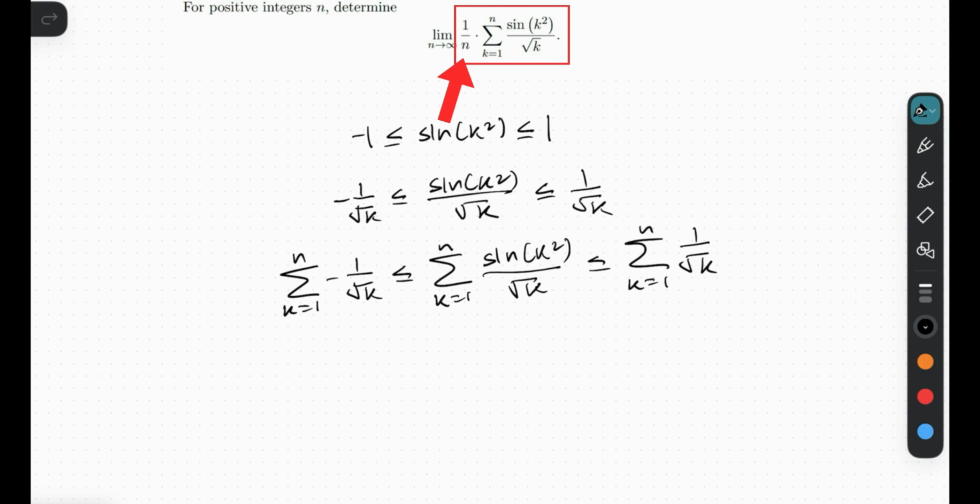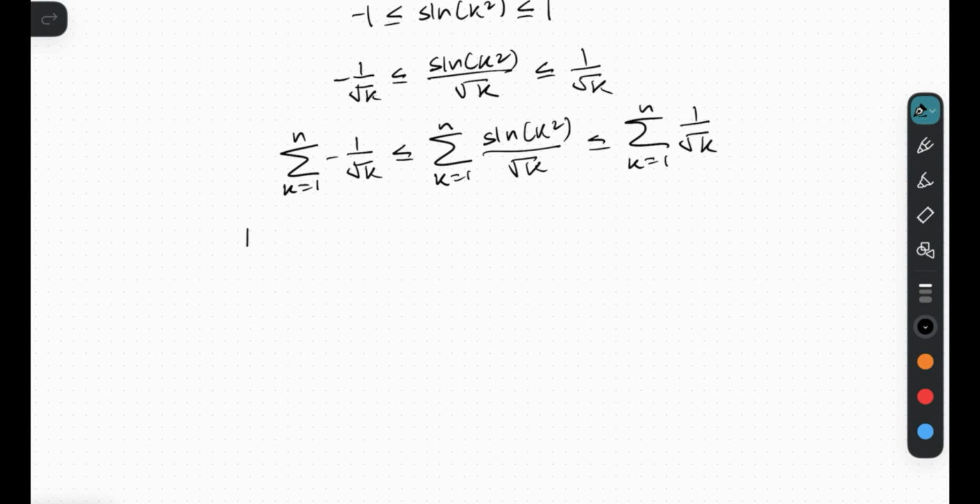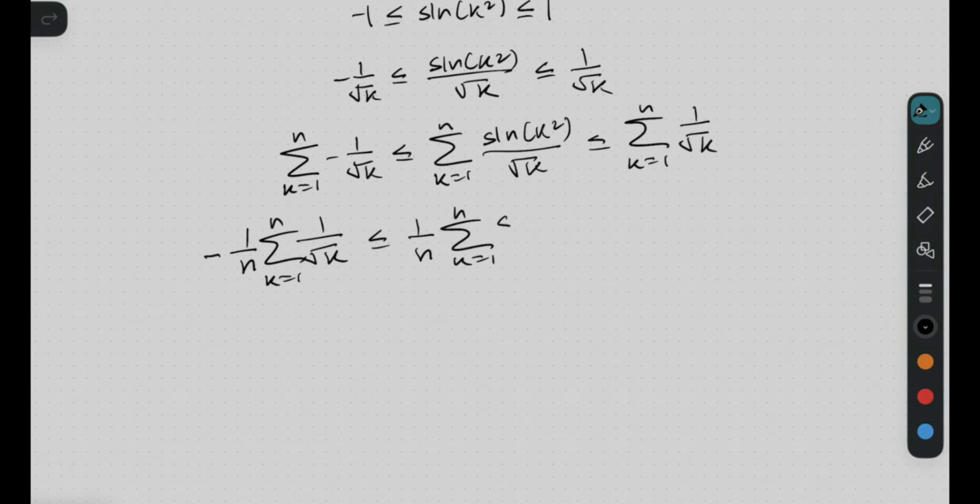So it's a natural next move to multiply all sides of this inequality by 1 over n. So let's do that, right? We have 1 over n times, and by the way, here, this negative sign can be taken out. So let's just take it out while we're at it, right? We still have this sum, and you get the point. We're just multiplying 1 over n on all sides to finally match up this middle sequence.